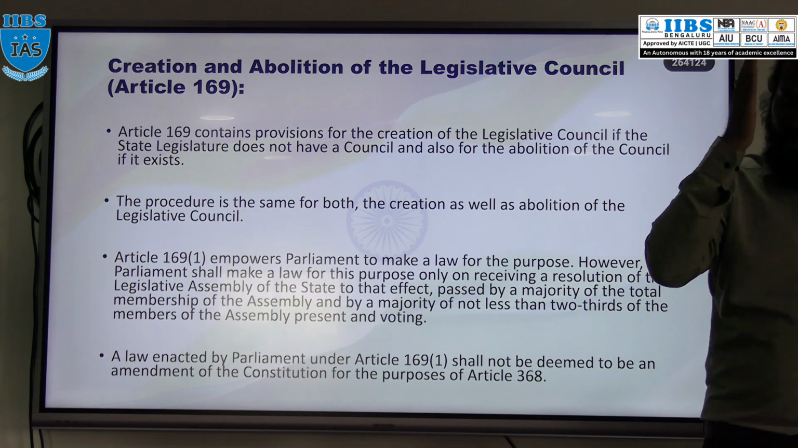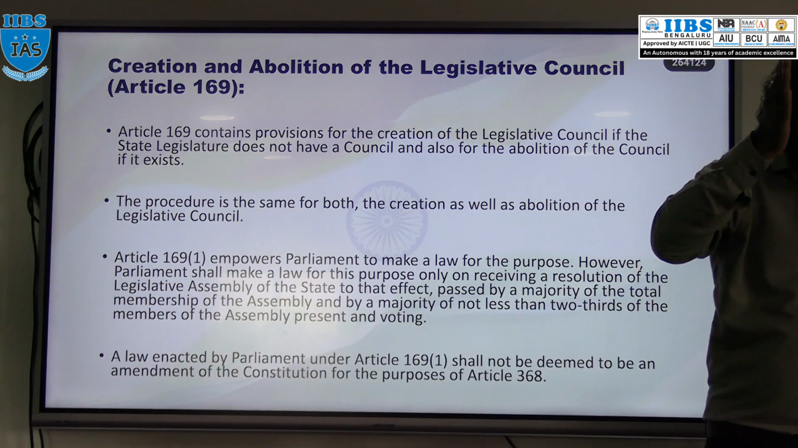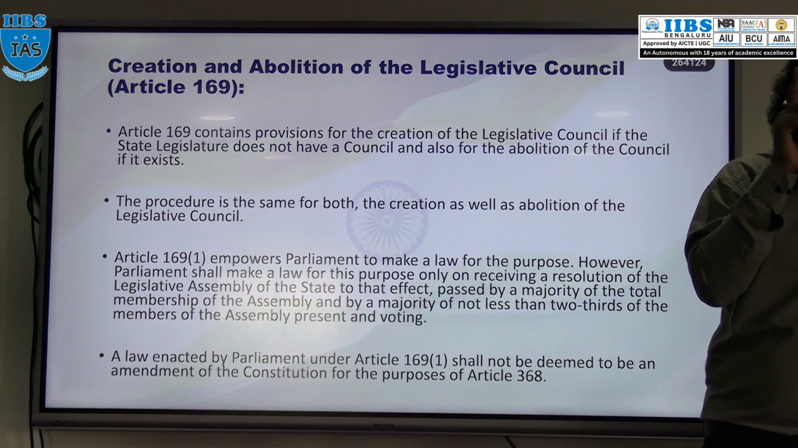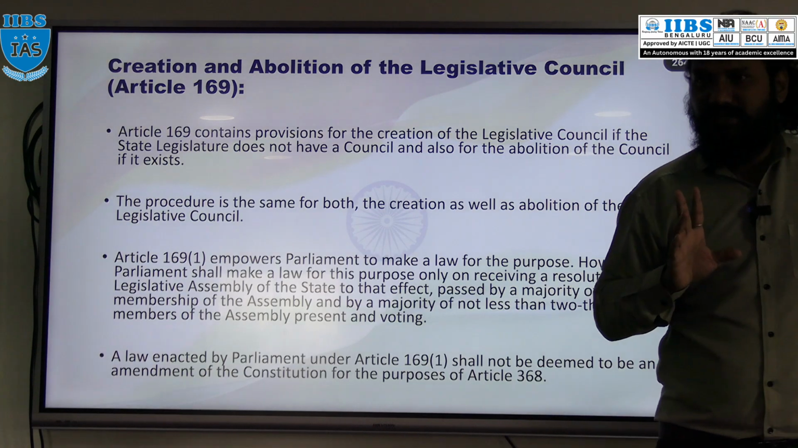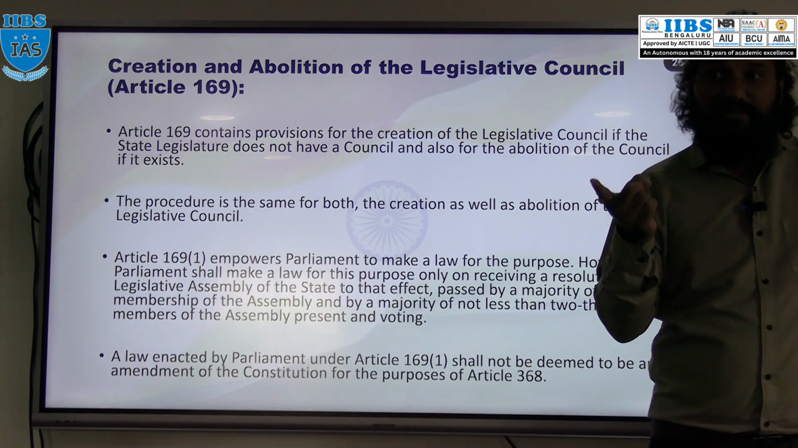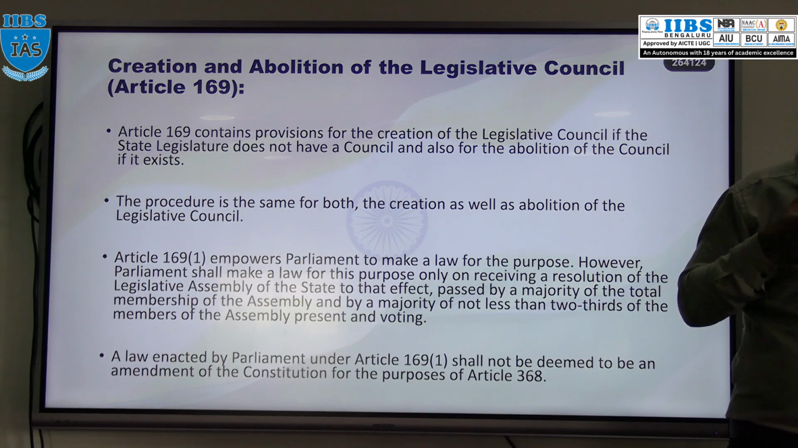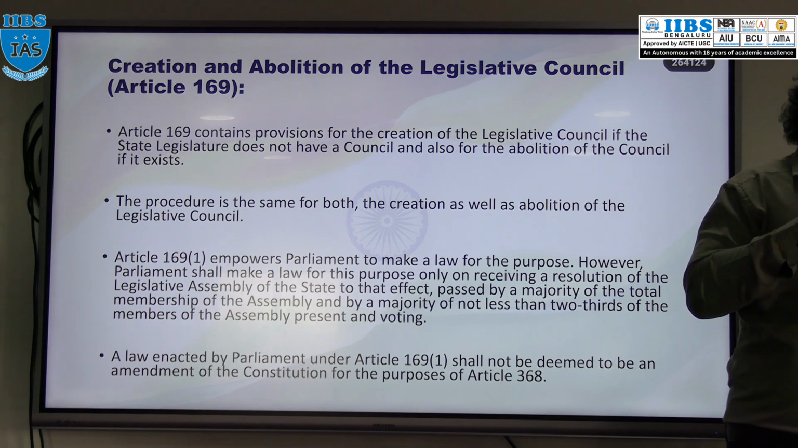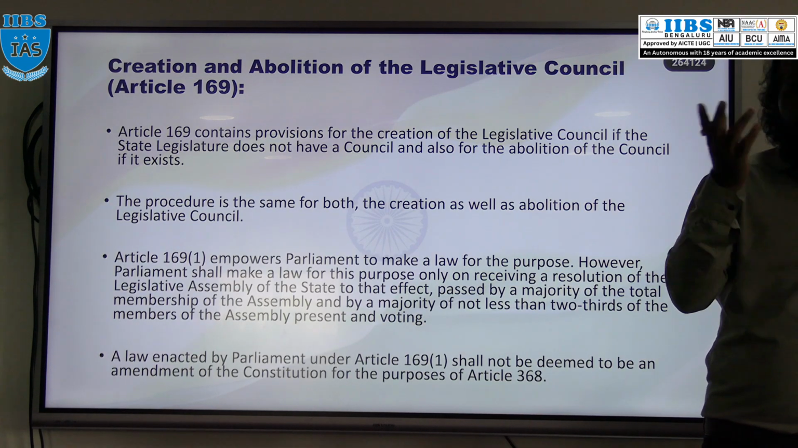You are understanding? At the assembly, a majority of the members are present, and 2/3 of the members present vote for the resolution. Which resolution? The resolution dealing with the creation and abolition of the legislative council. Understood? Once it is done at the state level, that resolution will be sent to the Parliament. Then Parliament will introduce the bill. But remember, that bill is not a constitutional amendment bill, it is an ordinary bill only.